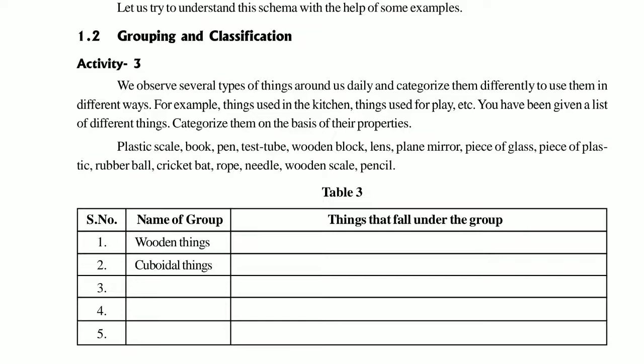So here you can see in the second para different types of materials are given, such as a plastic scale, book, pen, test tube, wooden blocks. What you have to do is differentiate which material is used for the preparation of a particular plastic or wooden scale. Then you have to classify them. After classification, we will put them in wooden things or cuboidal things. You will come to know that the maximum number of things are made up of wood or of cuboidal things.